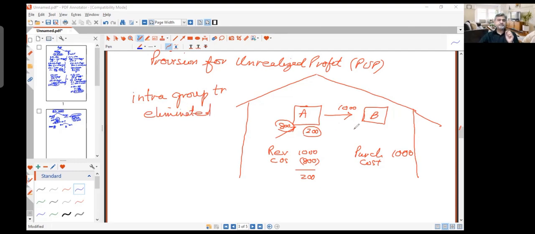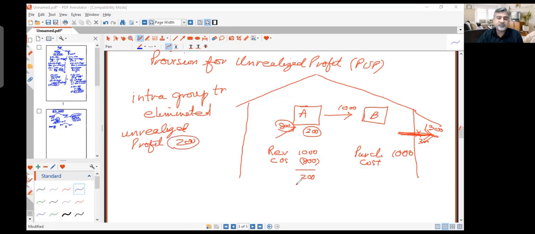Now, if B sells these goods outside, because maybe B is planning to sell them for, I don't know, 1300, making a profit of 300, then the goods go out of B, which means that they leave the group. If these goods are not sold, they are still within the group. But if these goods are sold, then we can consider that they have left the group. As long as they are within the group, you cannot recognize the profit. We call it unrealized profit. For the group, this profit of 200 is unrealized.